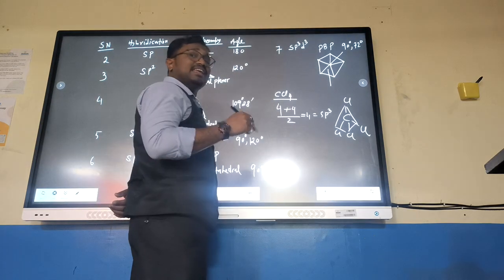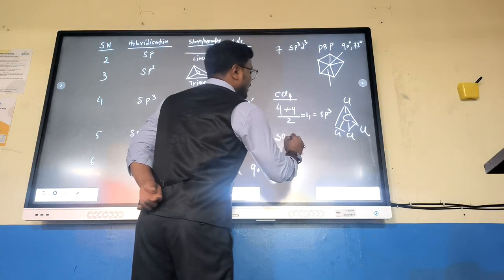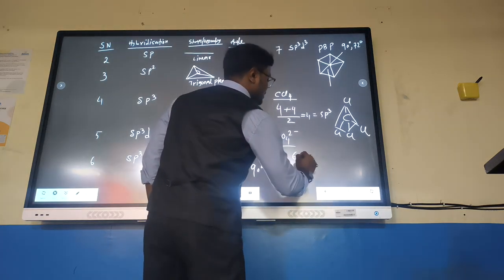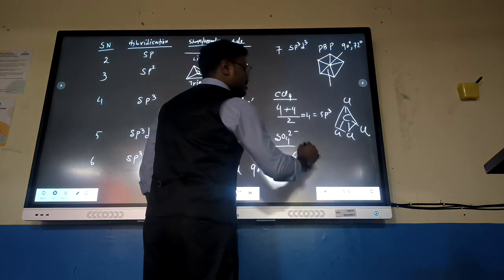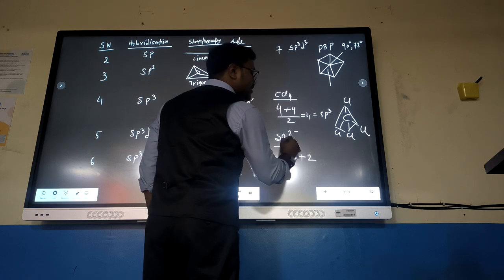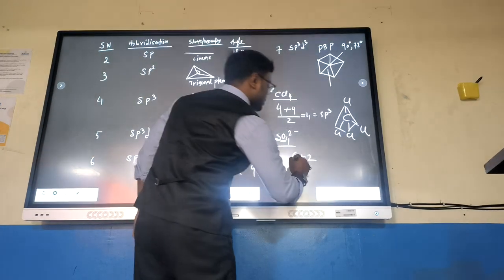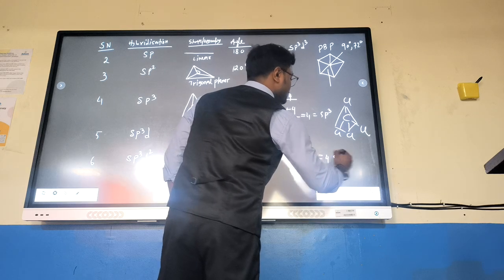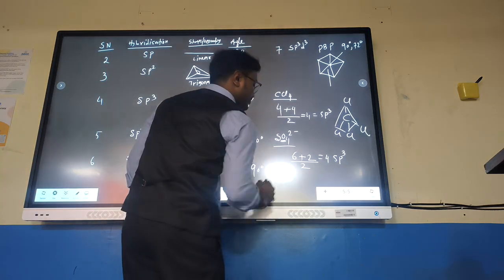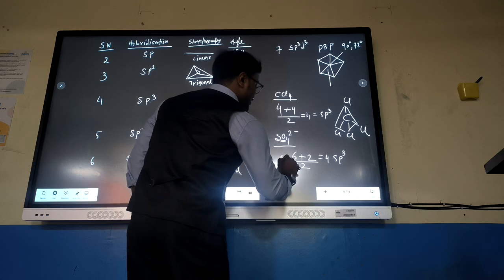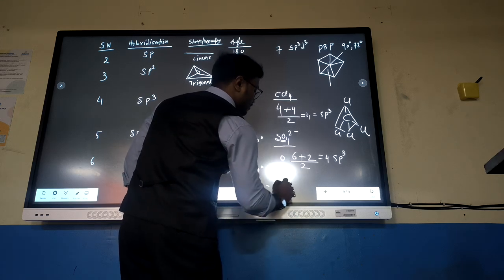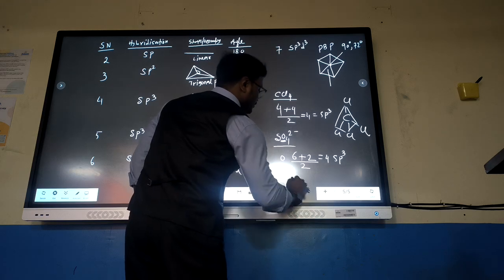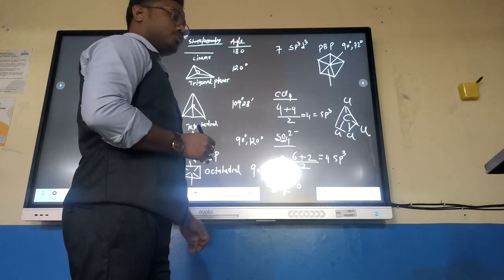Now, if I take any anion, for example, SO4 2 minus is given. Sulfur oxidation state 6 plus. Negative charge is there, so plus 2. Oxygen is divalent, so we are not going to take the value of it. Divided by 2, 4, that is sp3. How it looks like? Sulfur, O4 2 minus, double bond O, single bond O minus, single bond O minus, double bond O. So this is the structure of SO4 2 minus.